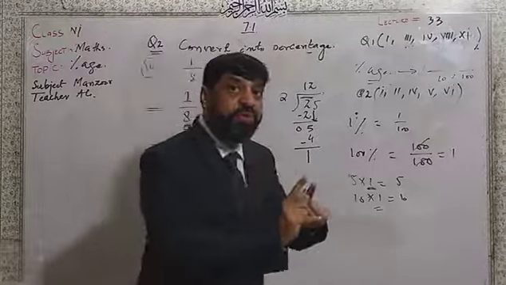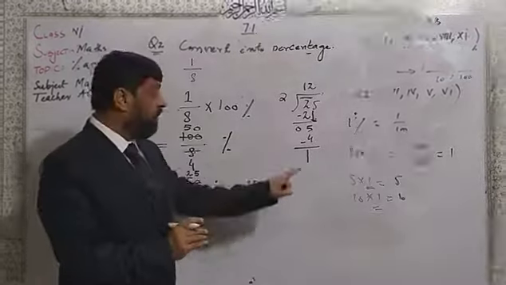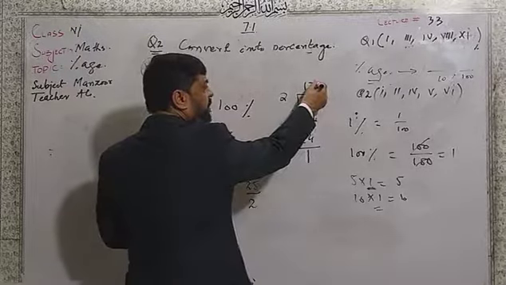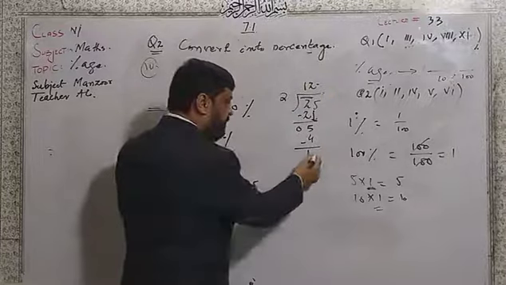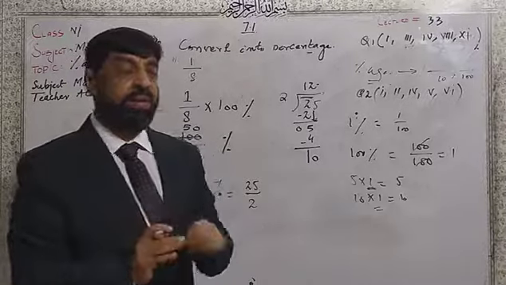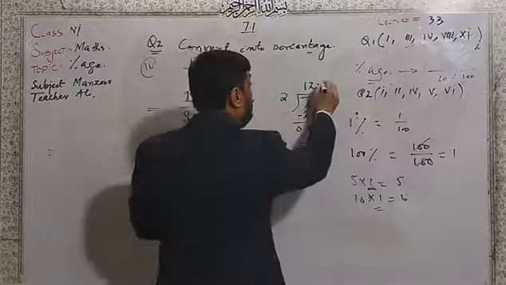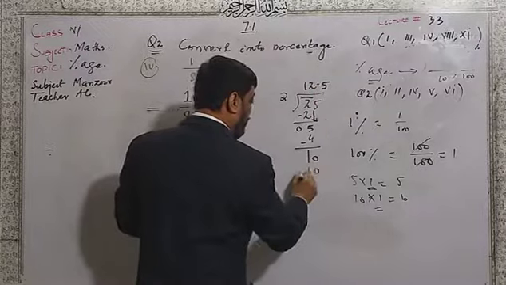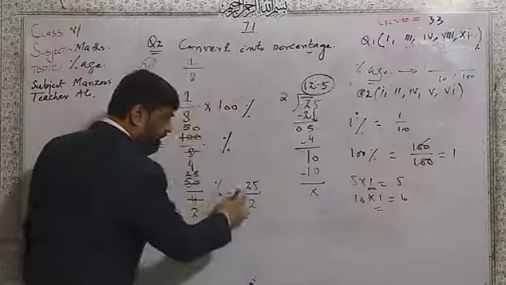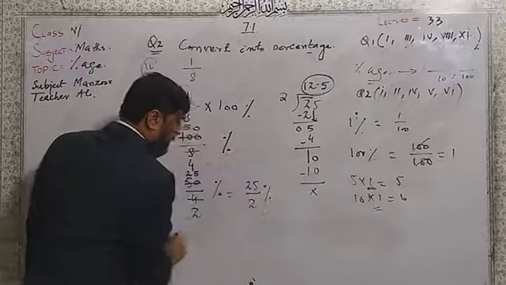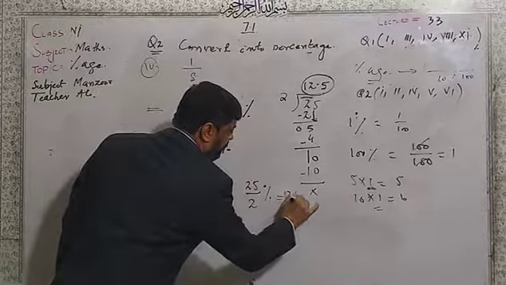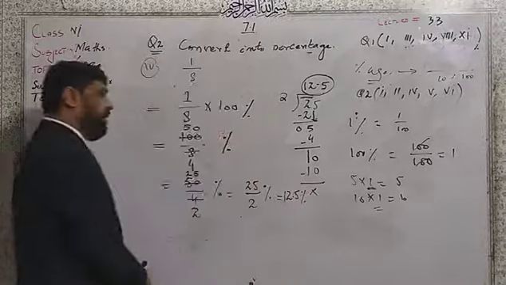Now you cannot read 2 on 1, so mathematically, put the decimal point in the answer, and here 0. After putting 0, 1 becomes 10. Now you can read 2 on 10, 5 times. This is 10 and another 0 comes. So what is the last answer of this one? It will be equal to 12.5%.